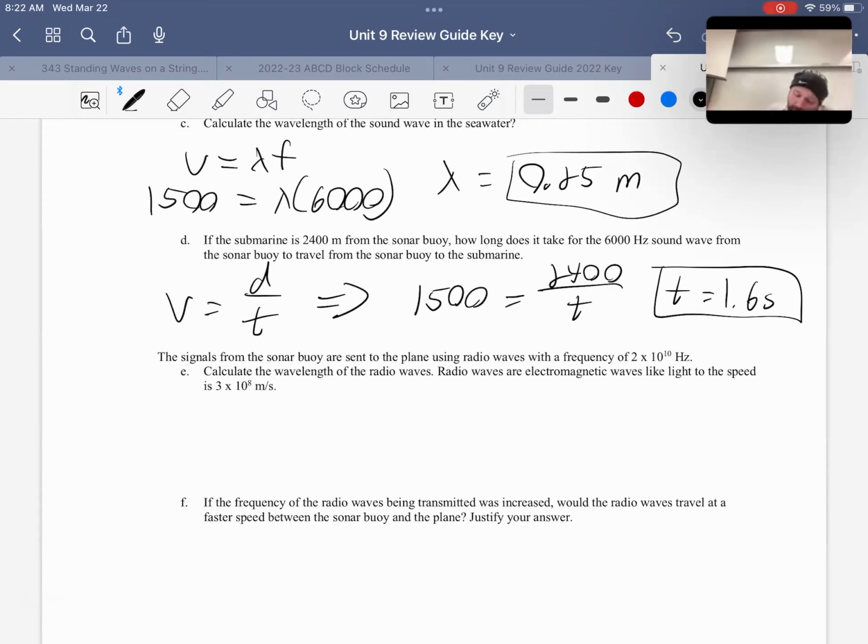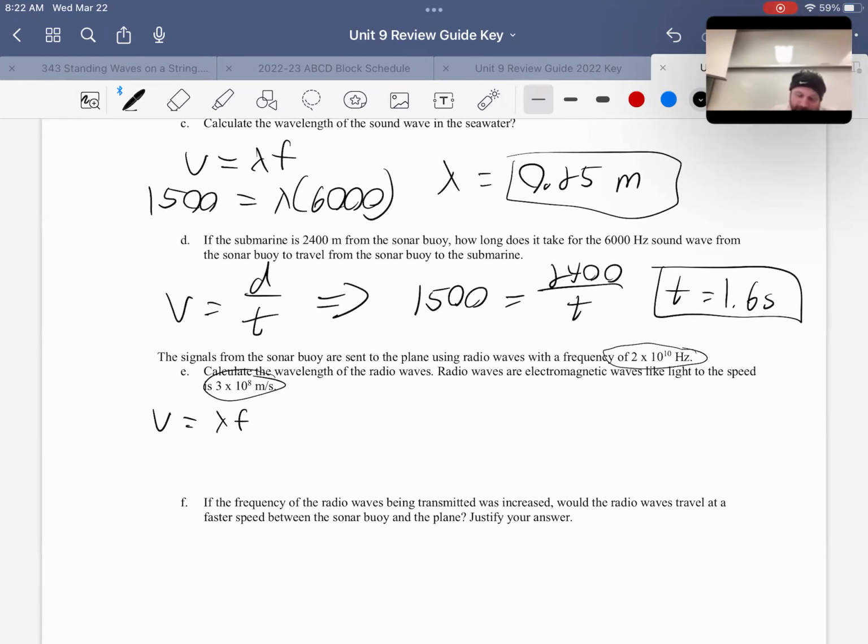So now we have a new frequency, light and radio waves, which is just a type of light. More on that next unit, has a much higher velocity. So our velocity now, velocity is wavelength times frequency. Our velocity has a speed of 3 times 10 to the 8 meters per second.